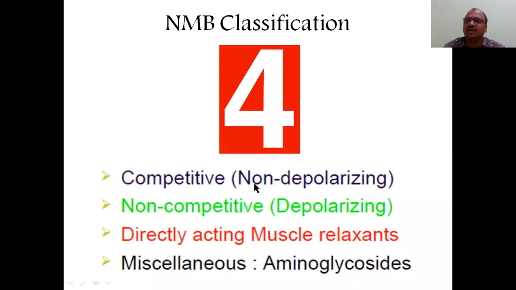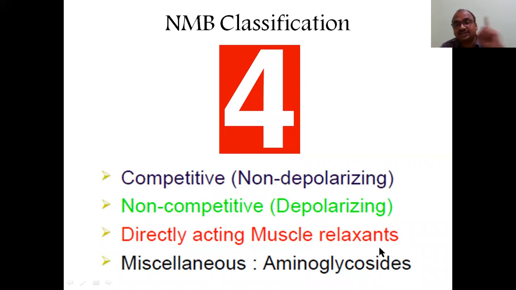History is not required. But if you see the classification of the neuromuscular blockers, there are four types: competitive, very, very important one, and non-competitive. Competitive are also called non-depolarizing blockers. Here, see, the name is changed. Here competitive comes, here non-depolarizing comes. Here non-competitive comes, here depolarizing comes. Just the opposite, vice versa, like that you can remember easily. Competitive, non-depolarizing. Non-competitive, depolarizing blockers. These two are very, very important.